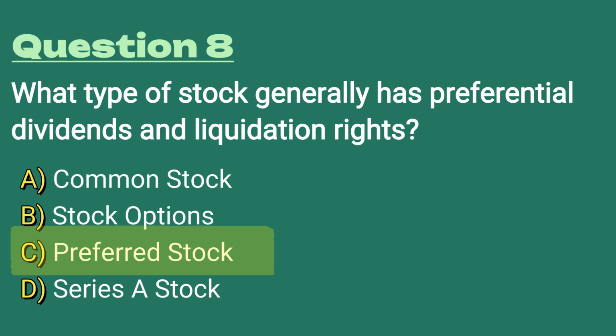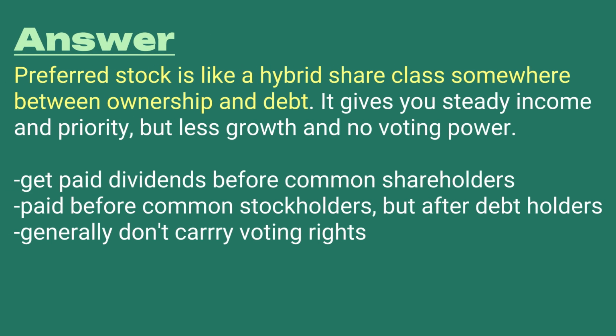The answer is C, preferred stock. Preferred stock is like a hybrid share class somewhere between ownership and debt. It gives you steady income and priority, but less growth and no voting power typically.